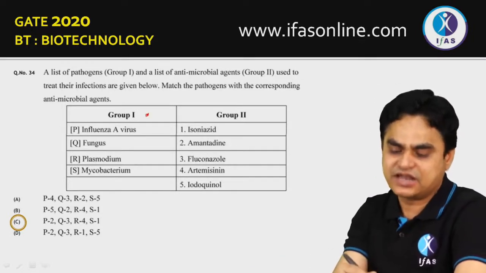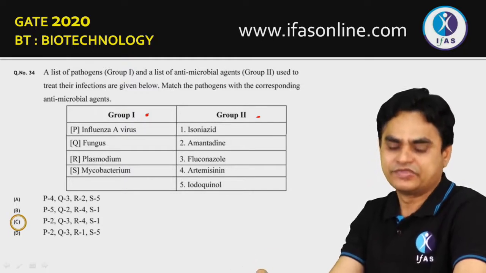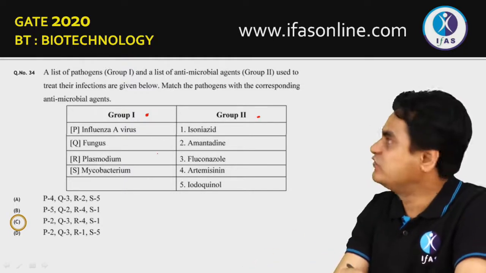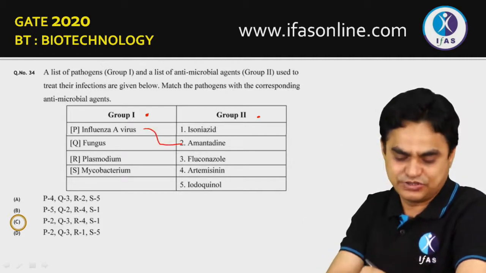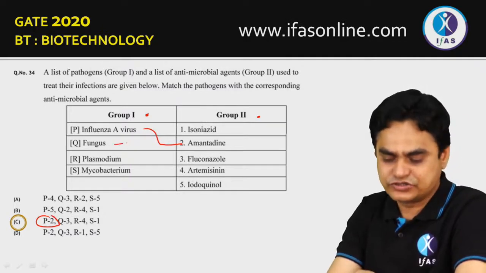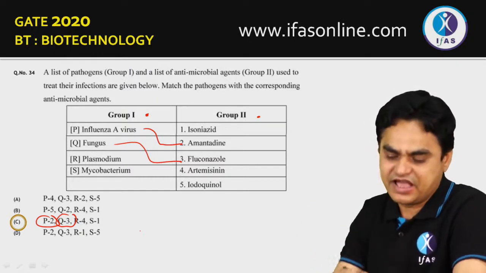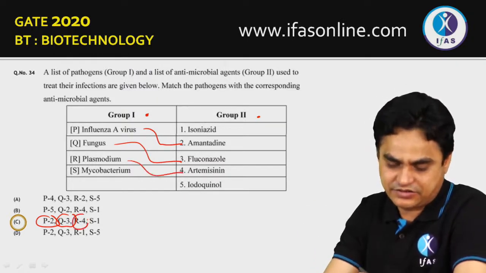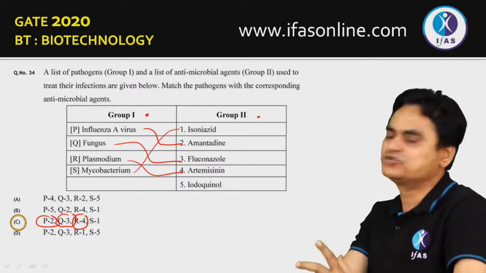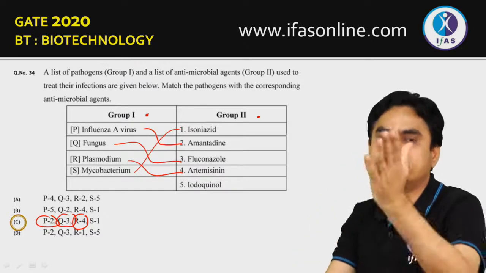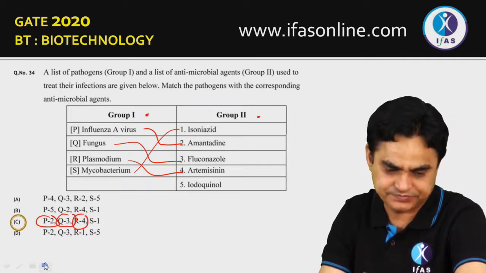Here some pathogens, the disease-causing organisms, are given, and some drugs which can be utilized against them. The drug which is often utilized for the treatment of influenza A virus is amantadine. A must be 2. For fungus, you use fluconazole. This is also true. For plasmodium, which causes malaria, you can use artemisinin. For mycobacterium, which leads to tuberculosis, the drug of choice is isoniazid. So these are direct straightforward questions. We have already discussed the mechanism of all these 4 drugs during our online classes.